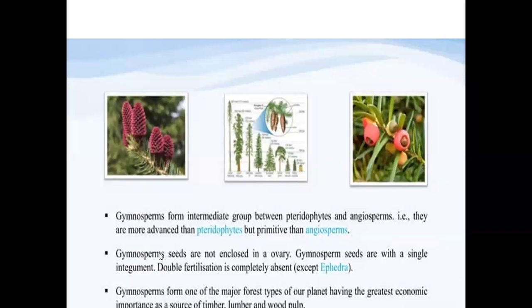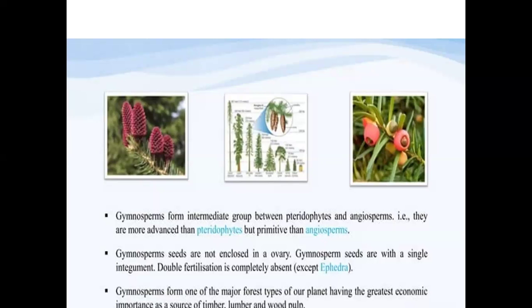And these gymnosperm seeds are not enclosed in an ovary. Just now I told you, the seeds are not enclosed in an ovary; ovary stands for the fruit. The seeds have a single integument, and double fertilization is completely absent except in Ephedra. This is one important point to be noted.